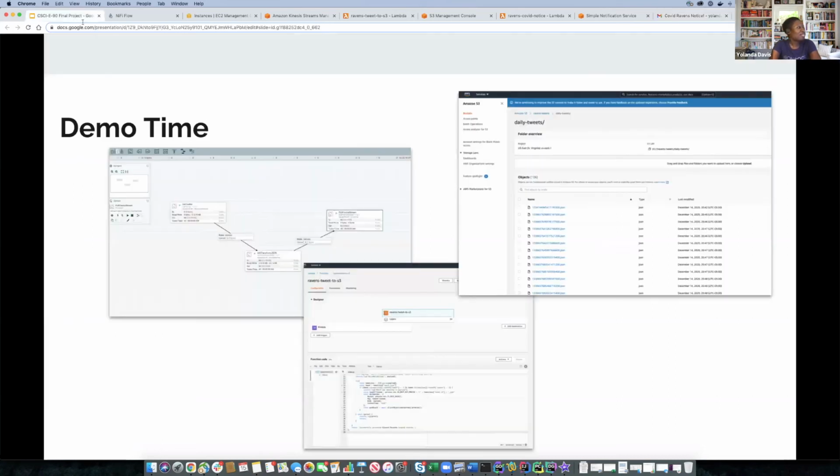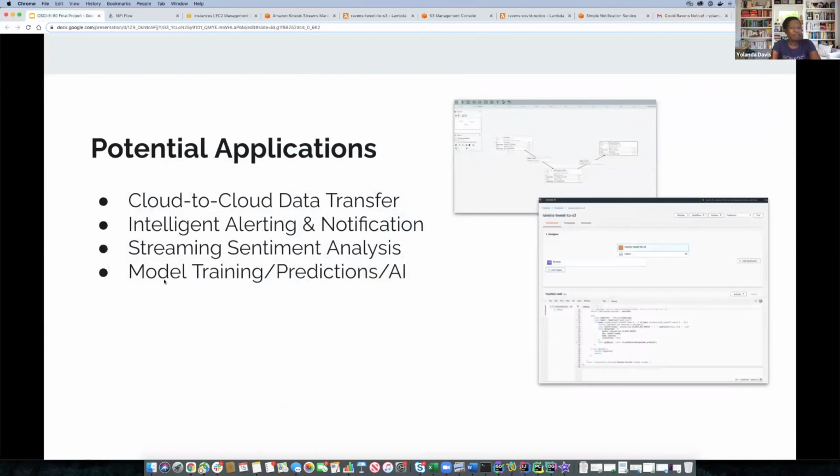So with that being said, here are a couple of other things to think about on how you can really apply this. I know I love the Baltimore Ravens, but in the real world, we want to think about other ways that we can use this type of integration. So remember I mentioned earlier, cloud to cloud data transfer. One of the cool things about NiFi is it has a lot of different data connectors, some for Azure, some for Google Cloud Platform, et cetera.